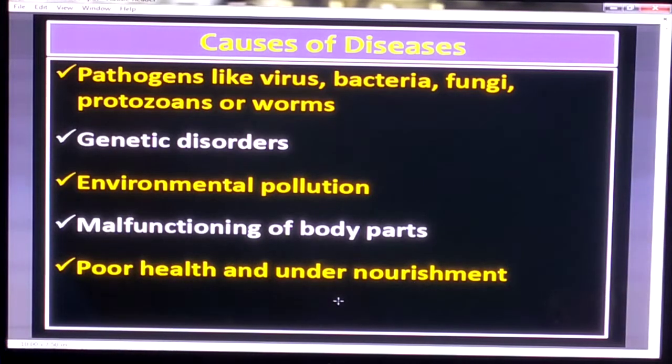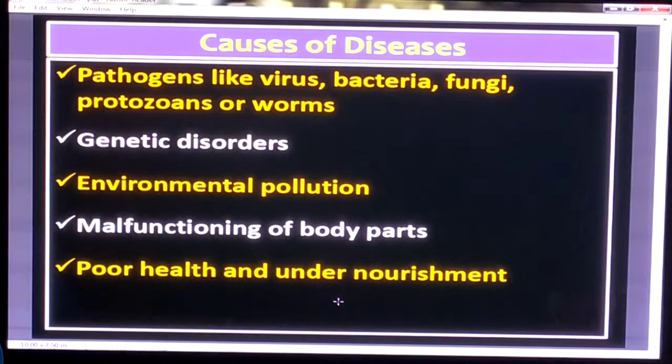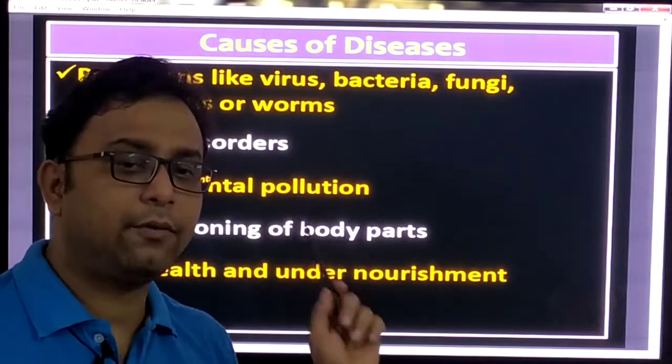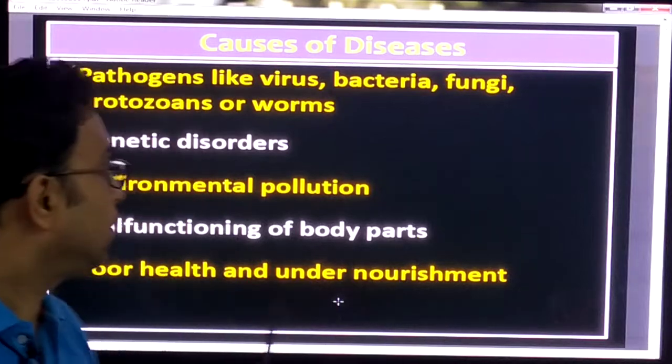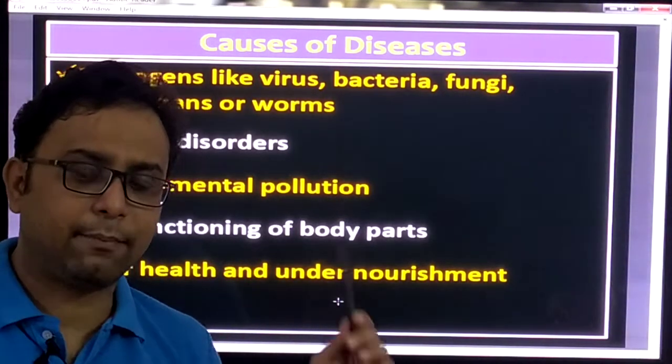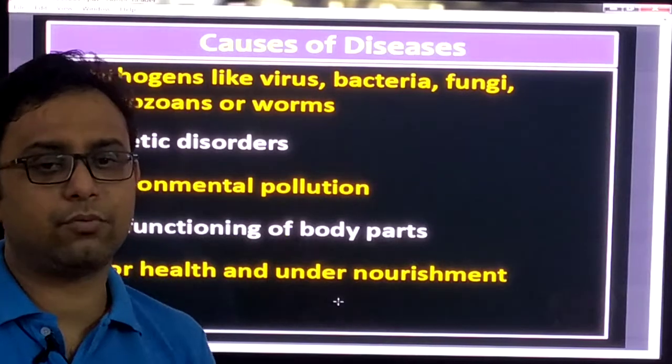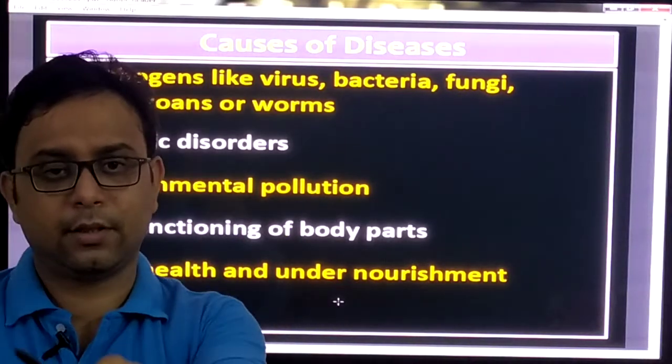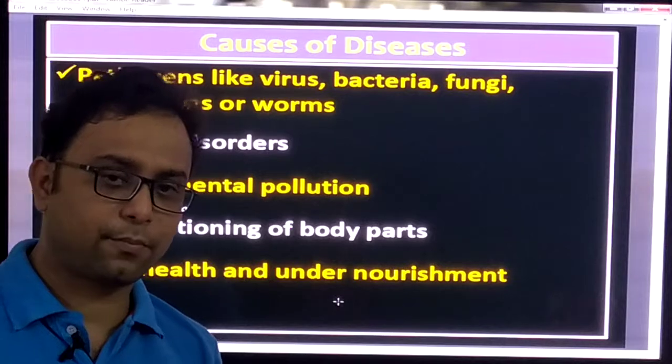Now, what are the different causes of disease? Why does disease happen? Due to infection by different agents, called pathogens. What do we mean by pathogens? The microorganisms or agents which can cause disease are called pathogens.